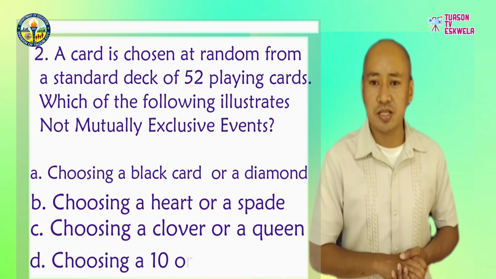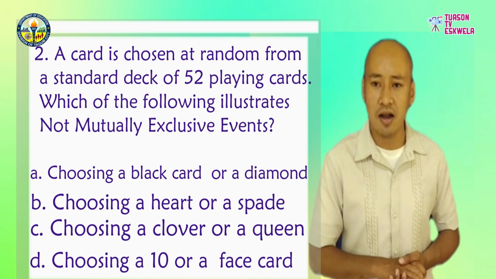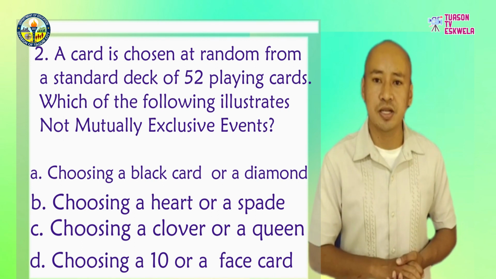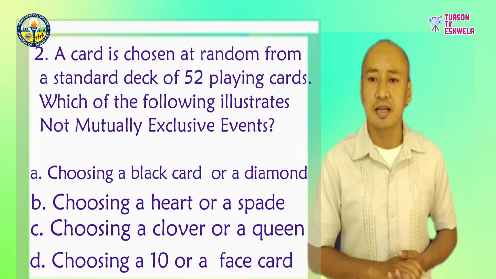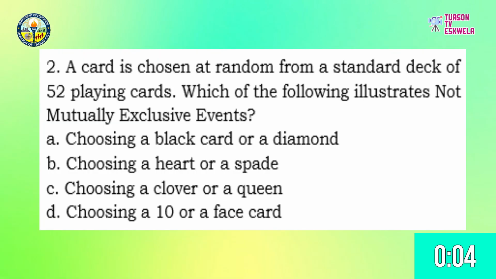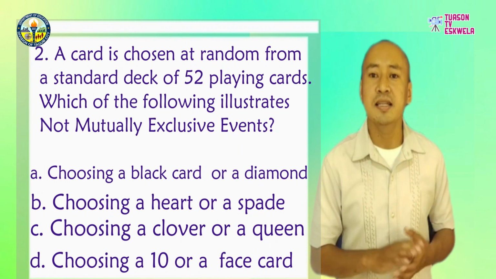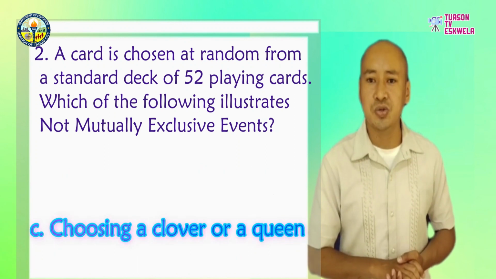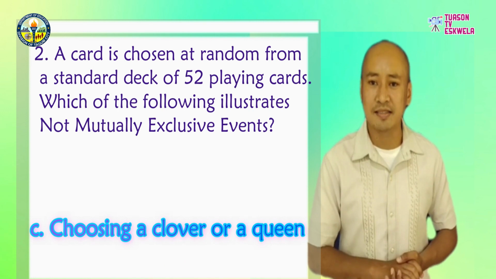D. Choosing a 10 or a face card. This question will be answered for 5 seconds. Your time starts now. Time is up. The answer is letter C, choosing a clover or a queen.